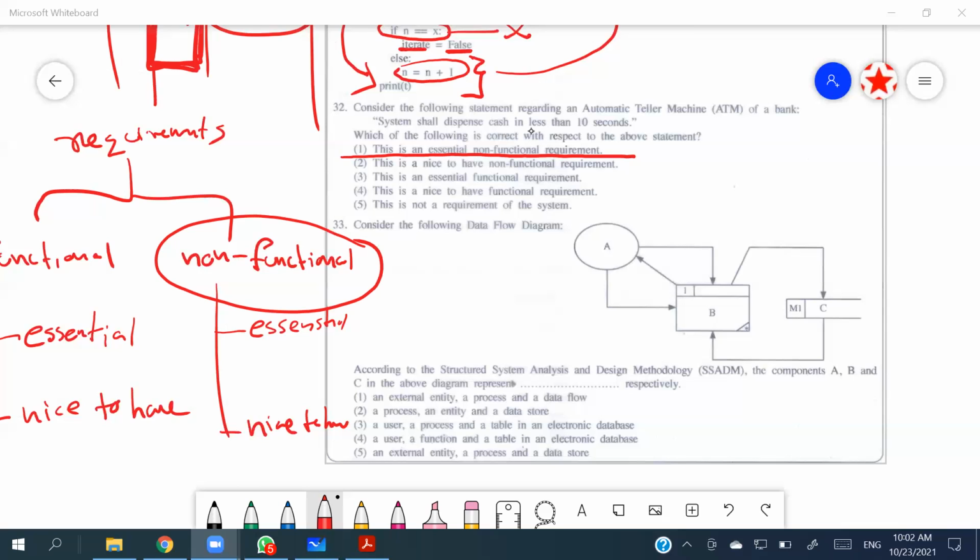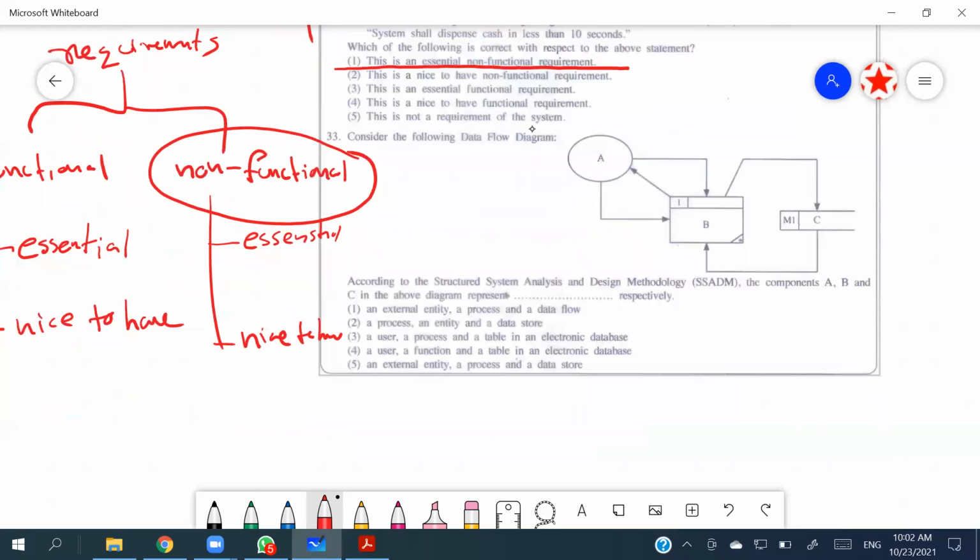Okay. Right. Moving to the next question, 33rd. Consider the following data flow diagram. According to the structured system analysis and design methodology, SSADM, the component A, B, and C. Right? A is an external entity, B is a process, C is a data store. Right?